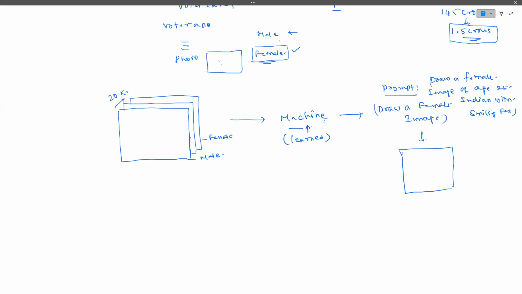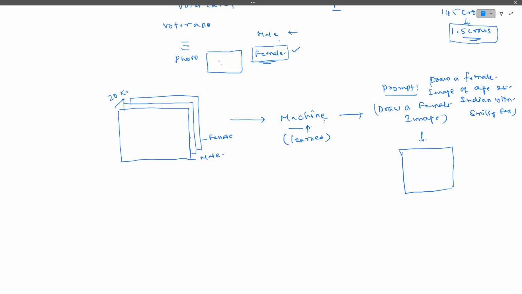Male should have short hair. The eyes must be like this. The male's eyes should be like this. Okay, their nose will be like this. Their ears will be like this. The face shape will be like this. So by looking at these features, we can easily differentiate them.